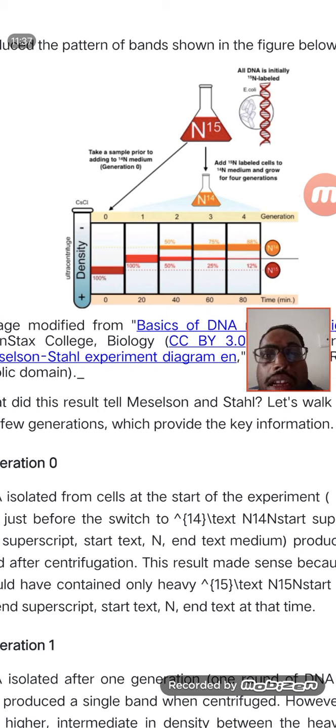On this basis, everybody understood that DNA replication goes on by the semi-conservative model, as shown by Meselson and Stahl. Am I clear? Before going through the diagram given in the textbook, better you go through this diagram which I have taken from the net. It is a little more understandable than the book. The book is right, there is no mistake in what is given in the book, but the book may confuse you a little because the diagrams are not that colorful, while this one is colorful, so it is very easy to understand. That's it. So this is the method.